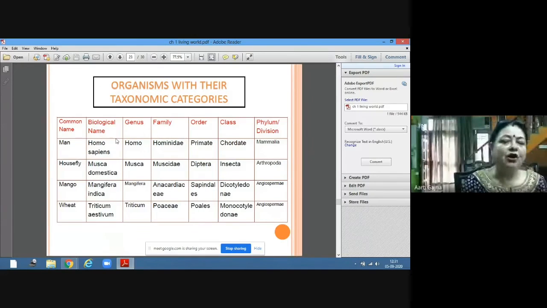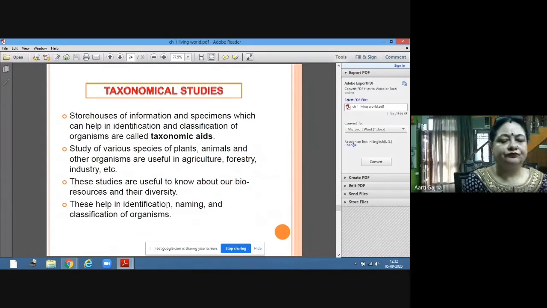So this is how the different taxonomic categories are there, and the biological name is as per genus and species. So this was all about the different taxonomical categories and their relationship among themselves.